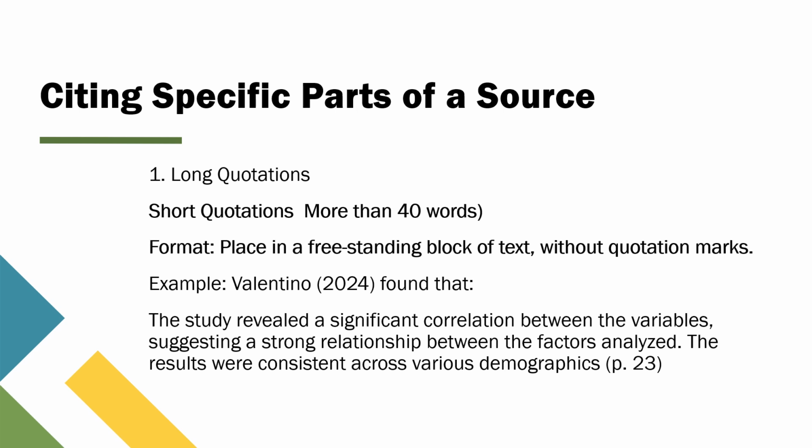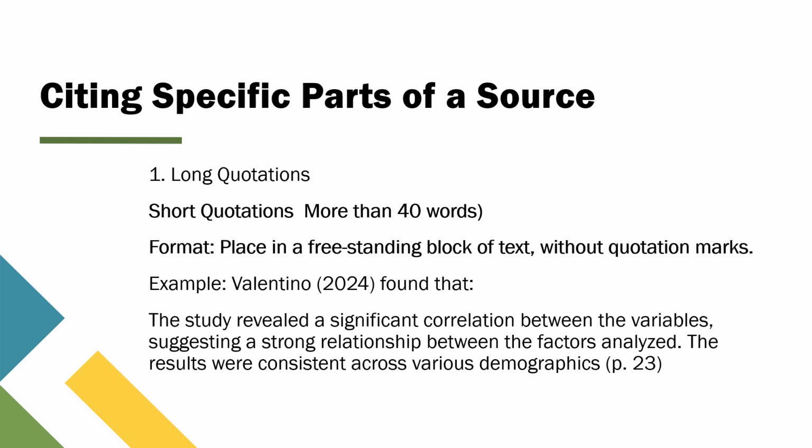After the block quote, place the citation in parentheses with the author's last name, the year of publication, and the page number. For example, if you're quoting a study by Valentino from 2024, your citation might look like this.